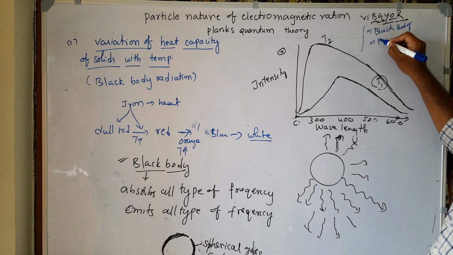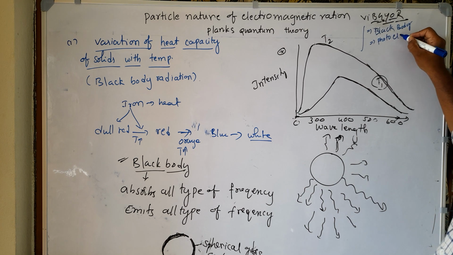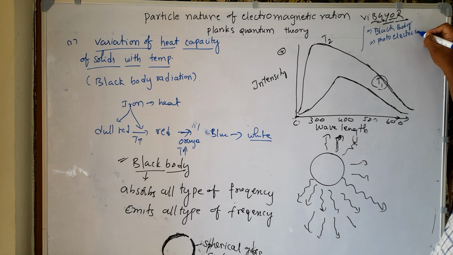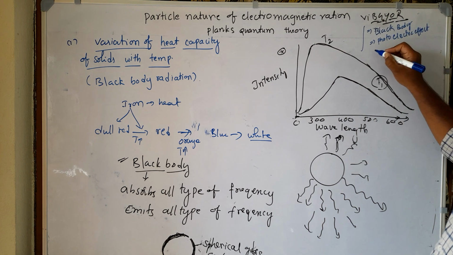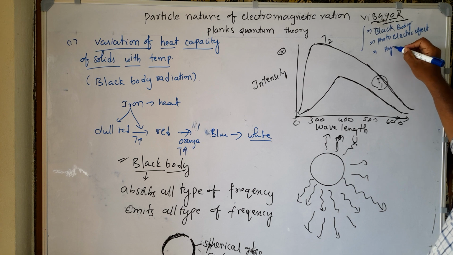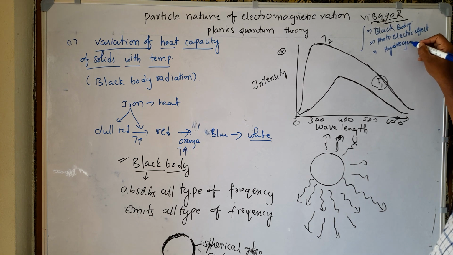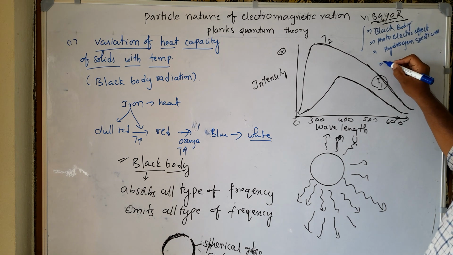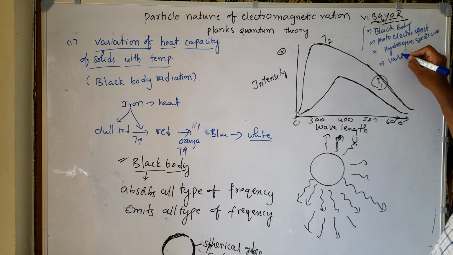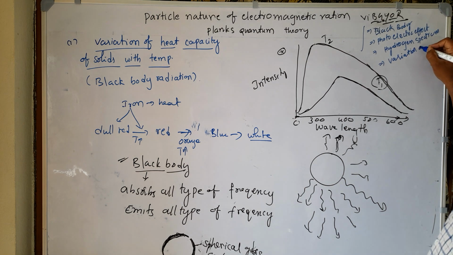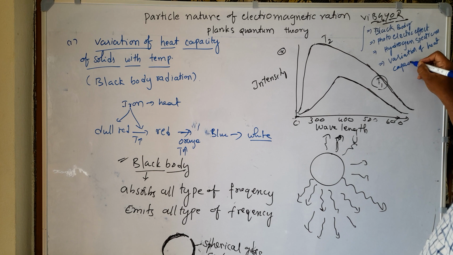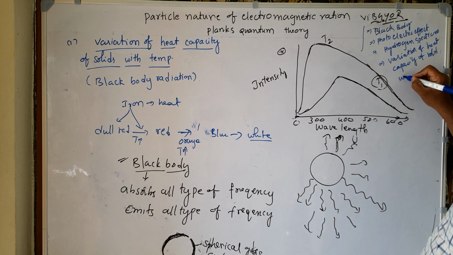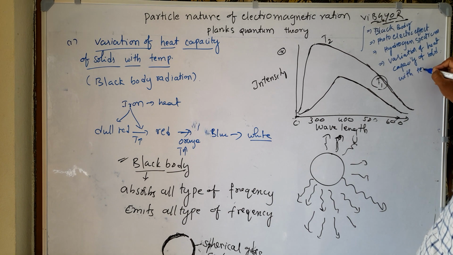and the photoelectric effect, and also the hydrogen spectrum, and also the variation of heat capacity of solids with temperature.